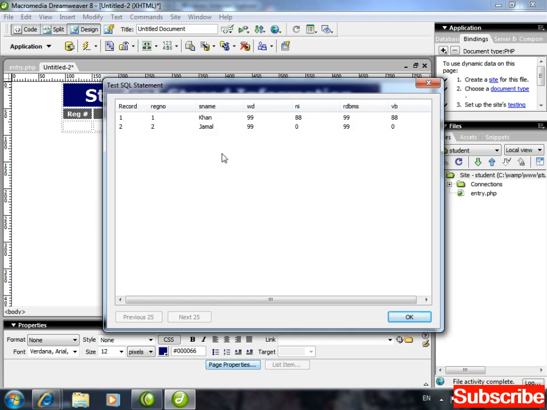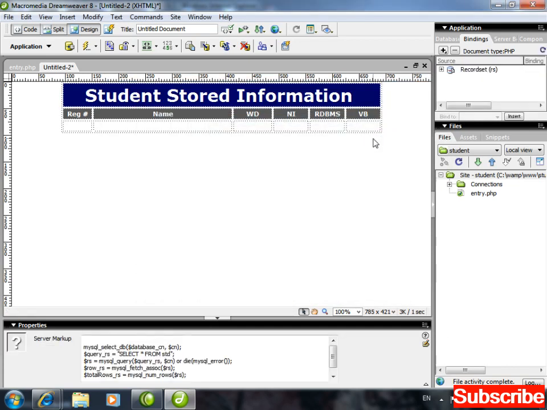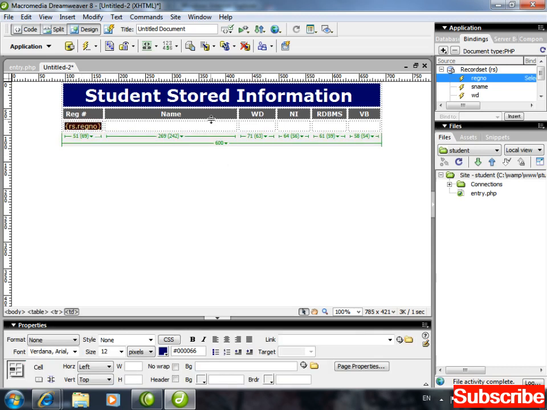Right now I'm having these 2 records. So the record set will be created for these 2 records. I'm saying okay, that's fine. And okay here as well. Now click on this plus. Right? What's this? Registration number. Drag, drop it here. Student name. Drag and drop here.